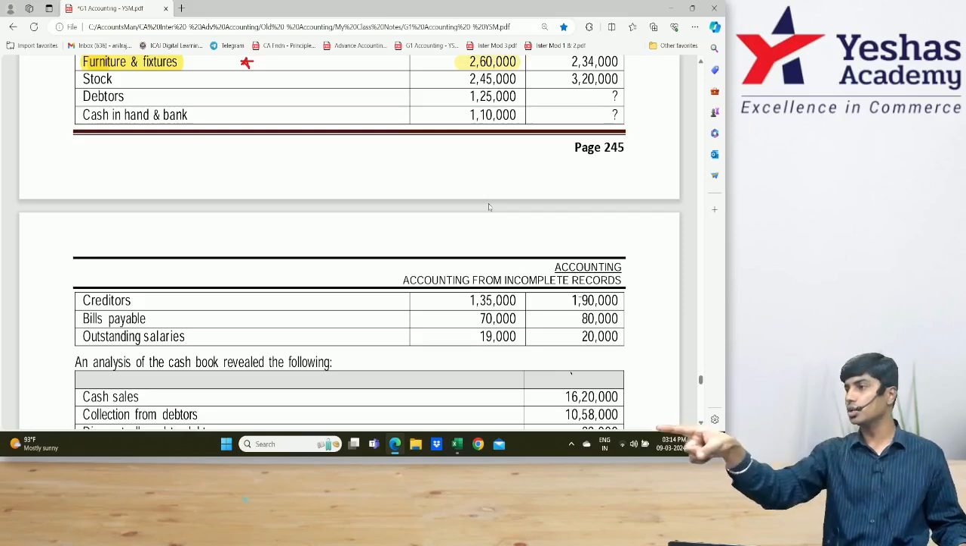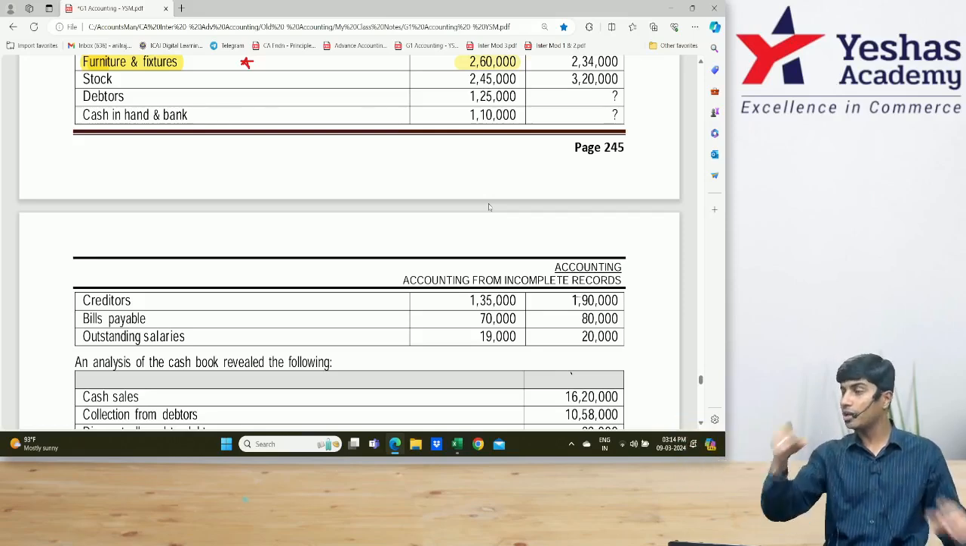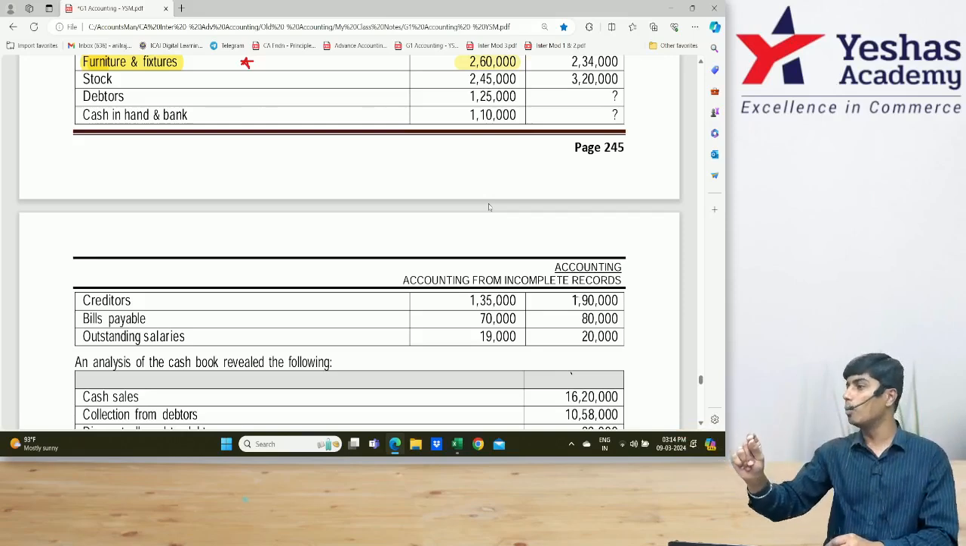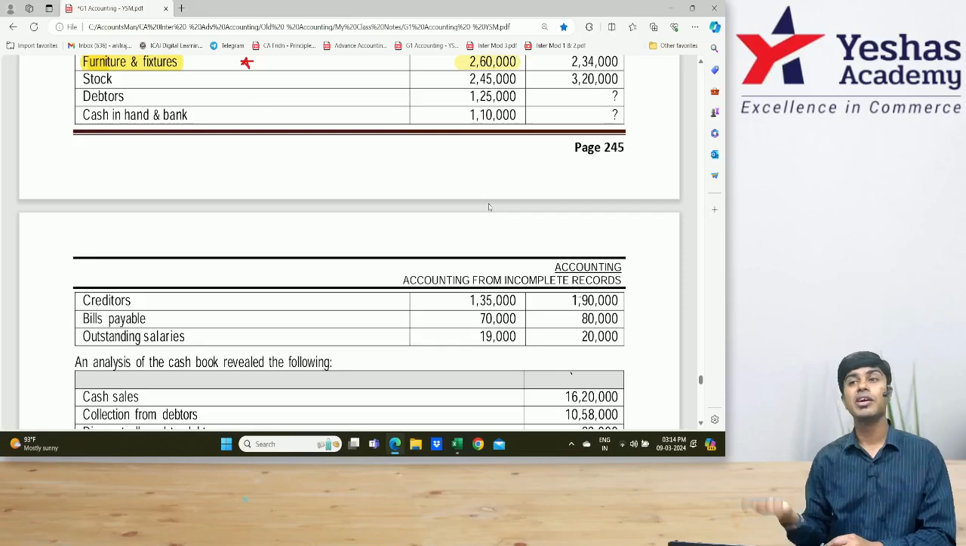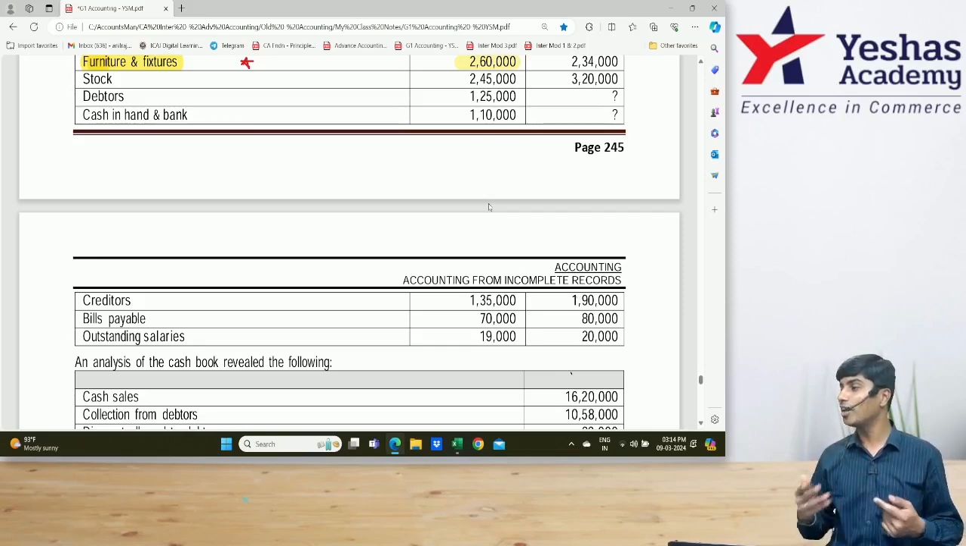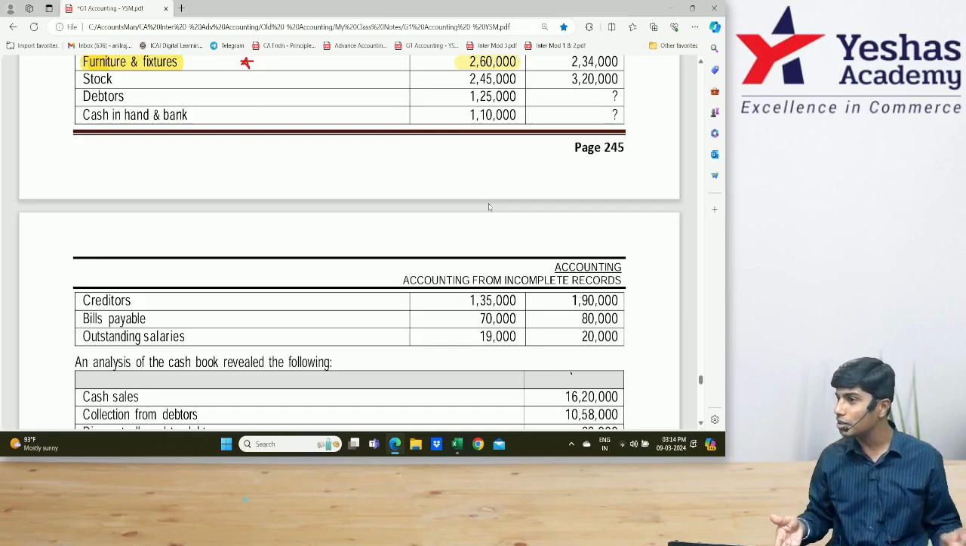Throughout in all the questions that you used to do in final accounts of sole proprietor, the trial balance used to give you the capital opening balance. Here the trial balance will not be given. Why do they not give a trial balance? Because they have not prepared the ledger. Why? Because they have not done the journal. Why? Because they have not identified all transactions. Why? Because it is incomplete records.